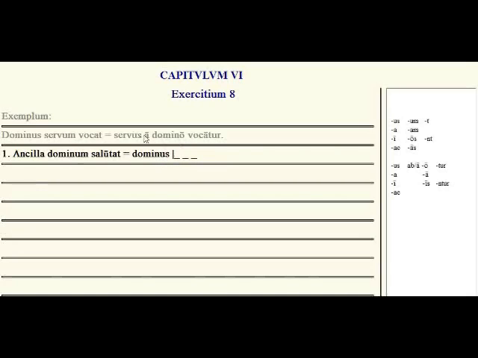So dominus ab ancilla, long A, the ablative, salutatur, is greeted. And down here it gives you a chart to help you understand when you're going to have the active and when you're going to have the structure you're going to have with the ablative.